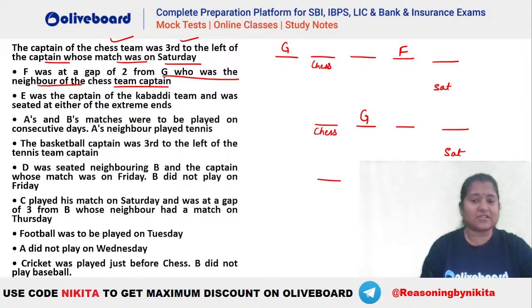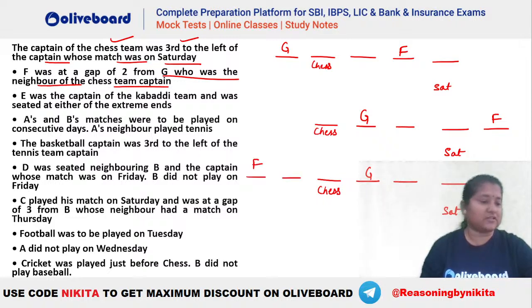Let's try it out. Let's write down the two cases. This is your G. This is your Saturday. Similarly, you can see F can be this person, right? Either F can be towards the right of G, or you can have F towards the left of G, right? So either of the two cases we can have. Three cases we can have. So 1, 2 and 3. First case mein we are having 5 persons. Second case mein we are having 5 persons. Third case mein we have got 6 persons in here.